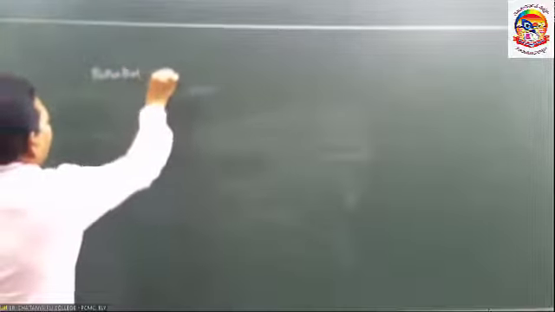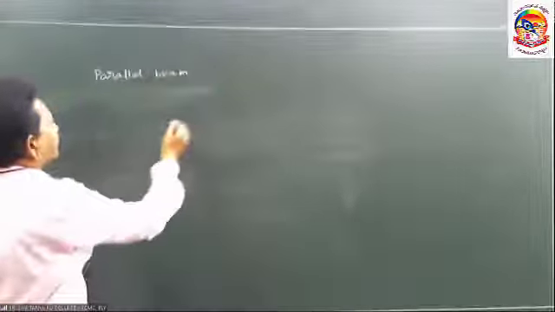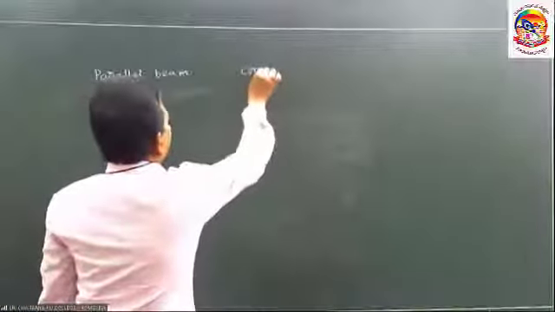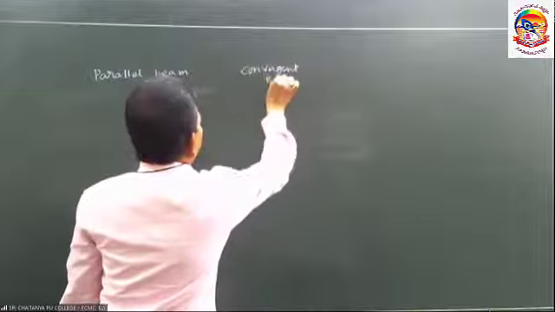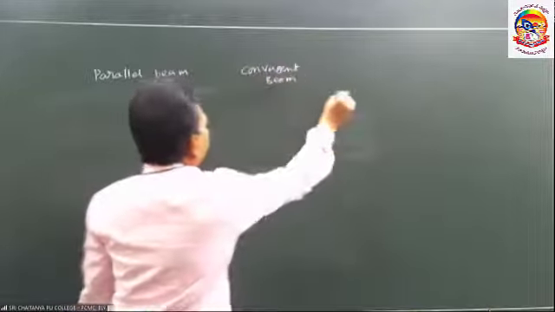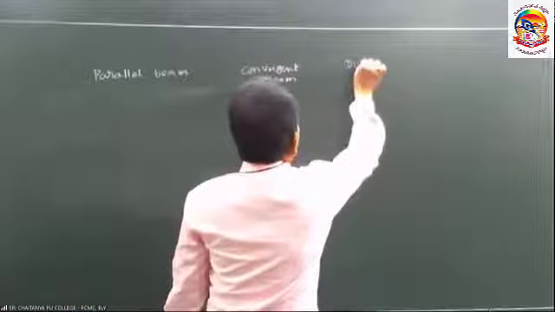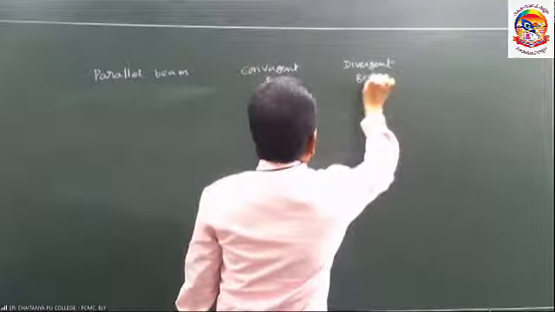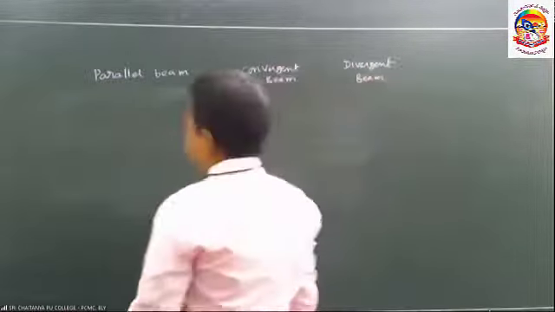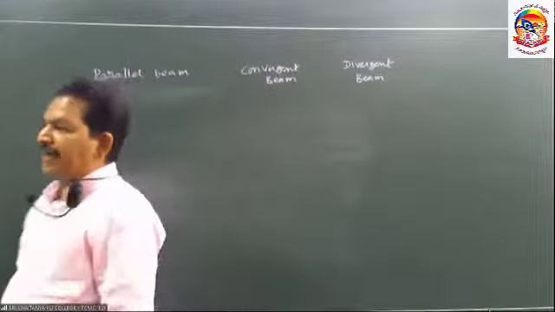The beam is of three types: parallel beam, already discussed, convergent beam, and divergent beam. Whenever we consider the light, it is represented by rays.